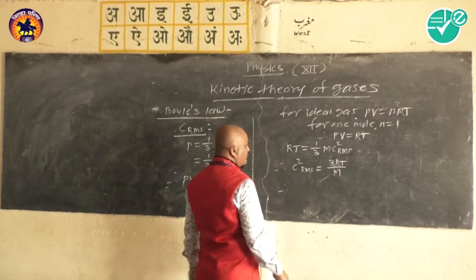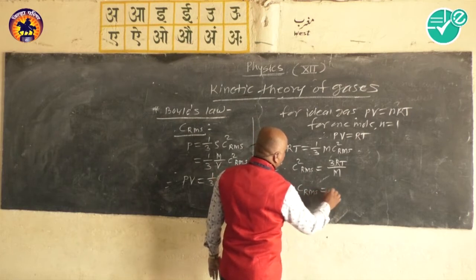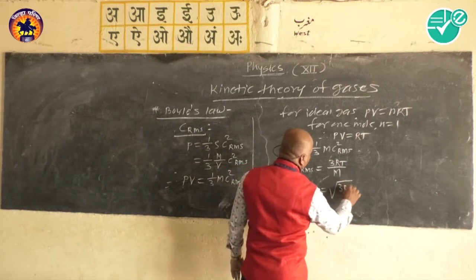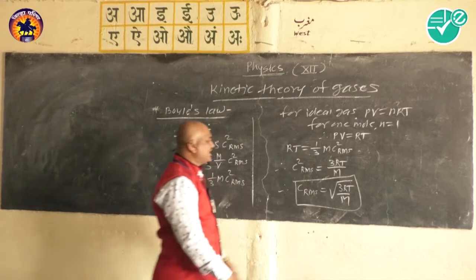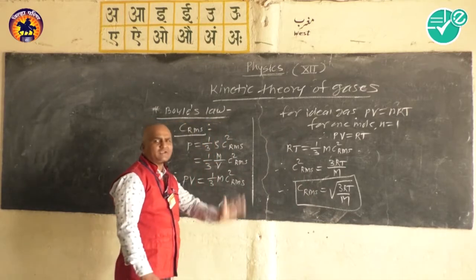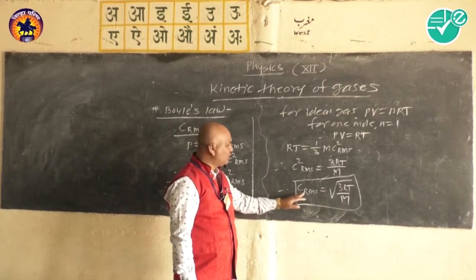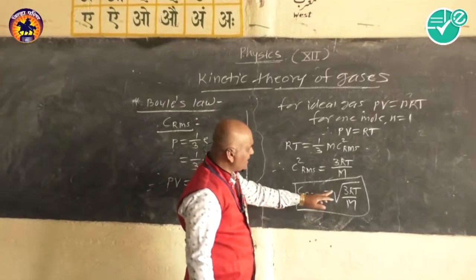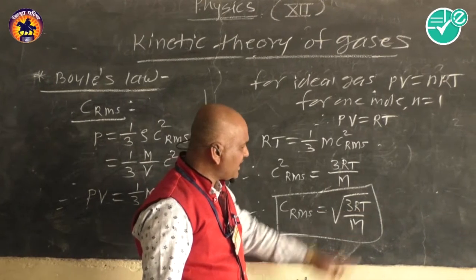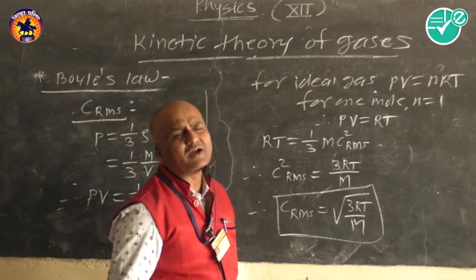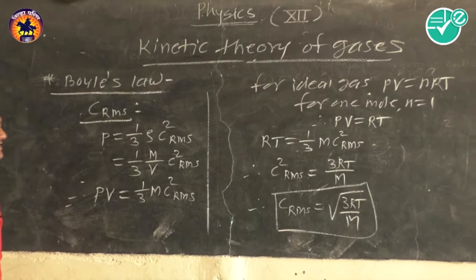Taking the square root of both sides, we get C RMS is equal to root of 3RT upon M. So C RMS equal to root of 3RT upon M is the formula or expression for the RMS velocity. Here R is the universal gas constant, T is the absolute temperature, and capital M is the mass of the gas. So this is a simple expression for the C RMS.